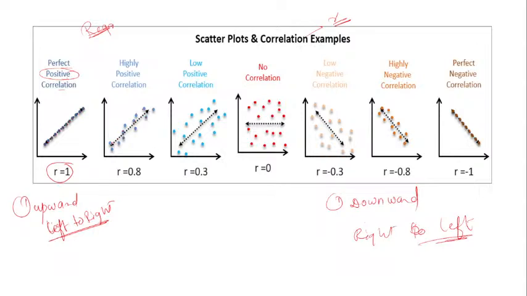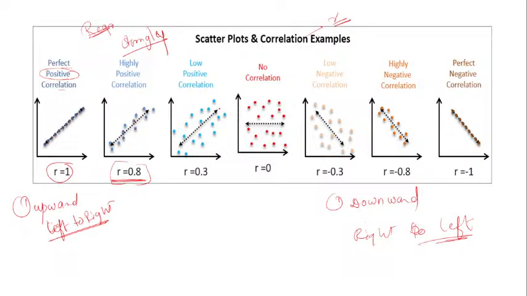When the data is nearest to the particular line, nearest to the correlation line, in that case R is equal to 0.1, and it is a highly positive correlation. That means you can say strongly correlated.